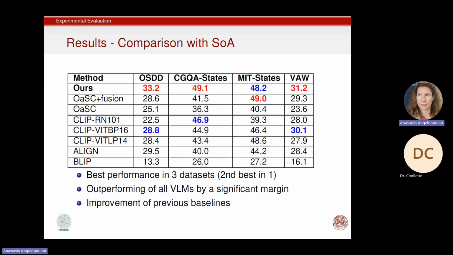Now let's see the comparison with the other models. In this table, the first 3 rows are 3 different versions of our method. The first is the LLM-assisted method. The second and the third are previous versions of our method. And the last 5 are the visual language models. Again, our method achieves the best performance. It clearly outperforms all the visual language models. I repeat here that these are not really zero-shot models. And also, we improve on our previous baselines.